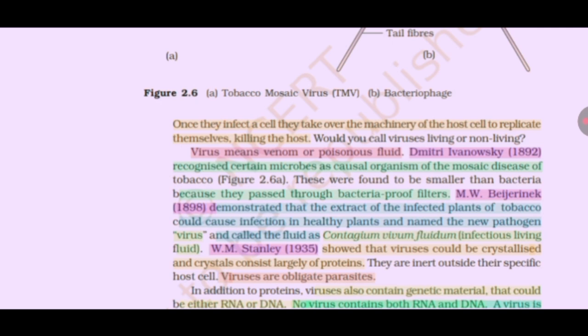Dmitri Ivanovsky, in 1892, recognized a small microbe as the causal organism of the mosaic disease of tobacco, Figure 2.6a. These were found to be smaller than bacteria because they pass through bacteria-proof filters. M.W. Beijerinck, in 1898, demonstrated that the extract of the infected tobacco plant could cause infection in a healthy plant, and named the new pathogen virus and called the fluid Contagium vivum fluidum, infectious living fluid.